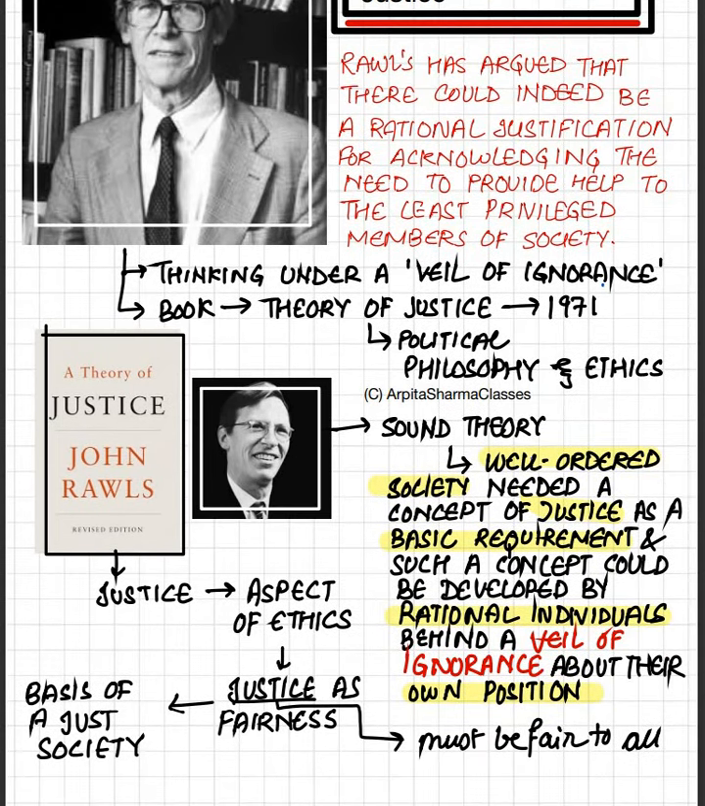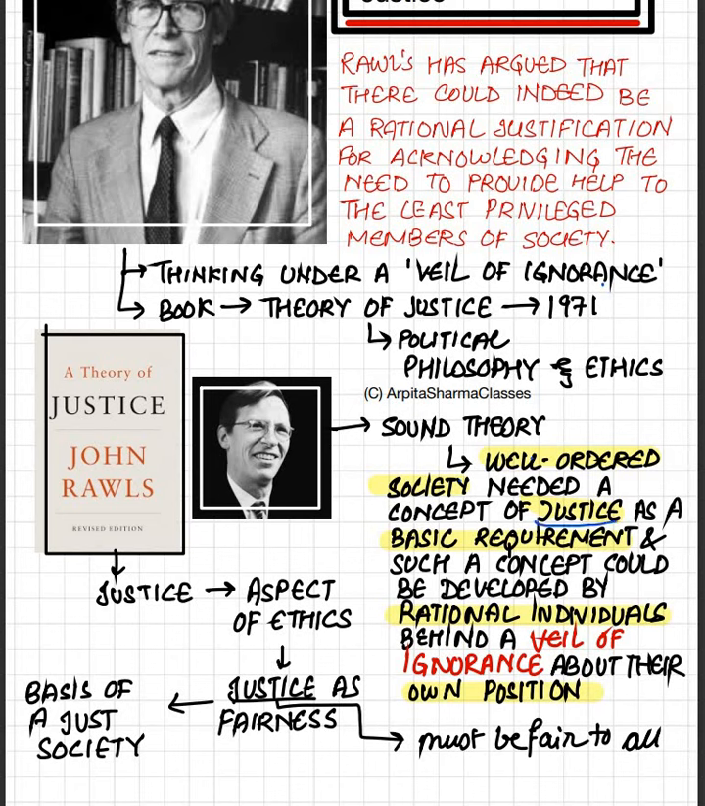He said that a well-ordered society needed a concept of justice as a basic requirement. That means justice is a basic requirement in a just and fair society. Such a concept could be developed only by rational individuals who do not associate themselves with groups, communities, race, gender, caste, etc. The individuals who are very rational, very logical, and very fair-minded, using the veil of ignorance, do not know what position they are standing on. So that is why their rules and regulations will be fair. They will be just, unbiased.